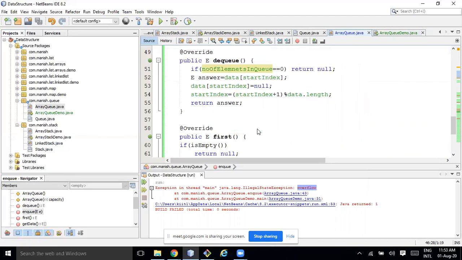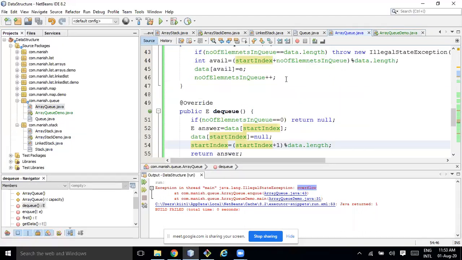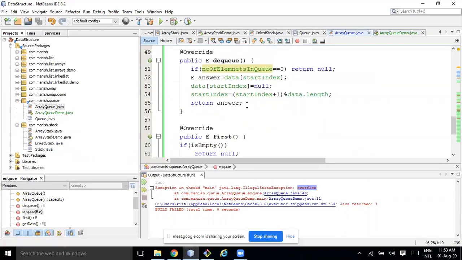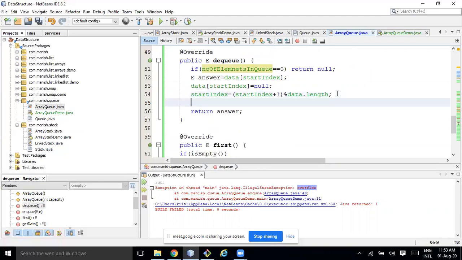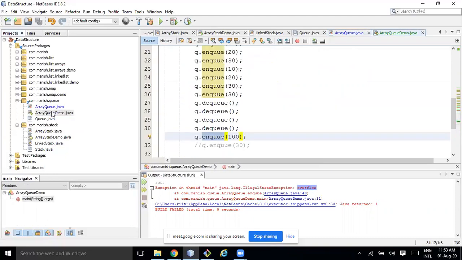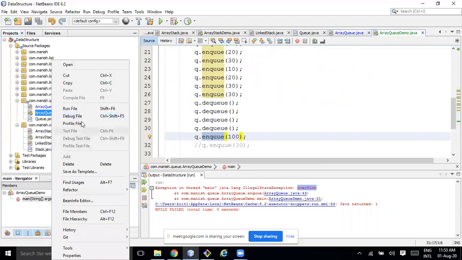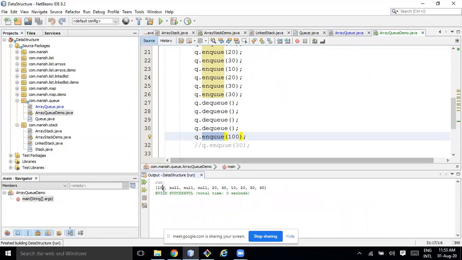I am increasing. Am I decreasing the size here? No, I'm not decreasing. That was the reason. Yes, 100 got added.